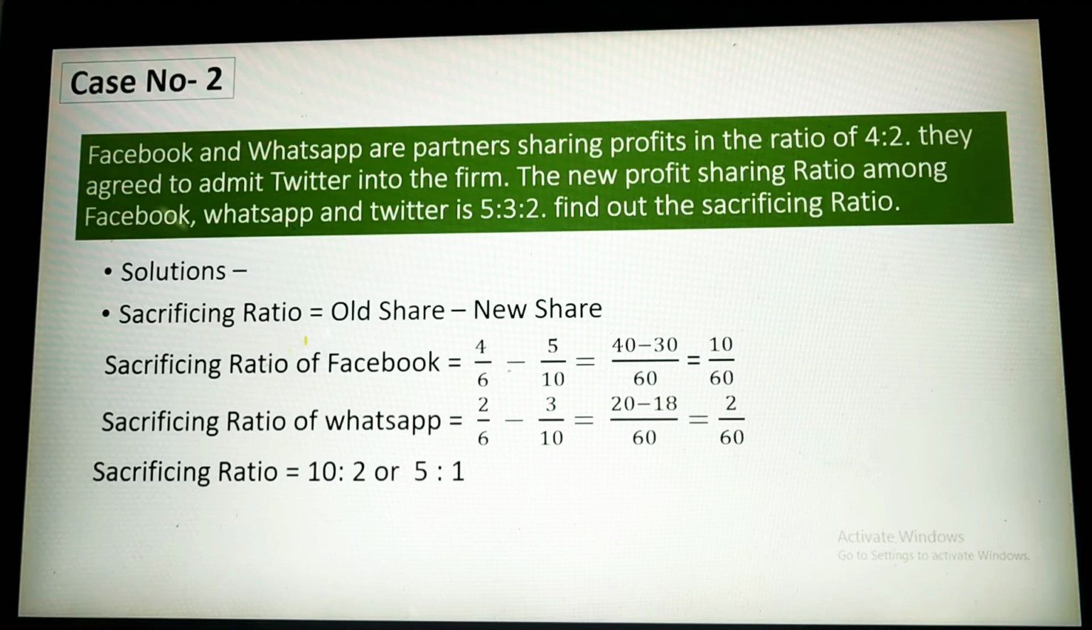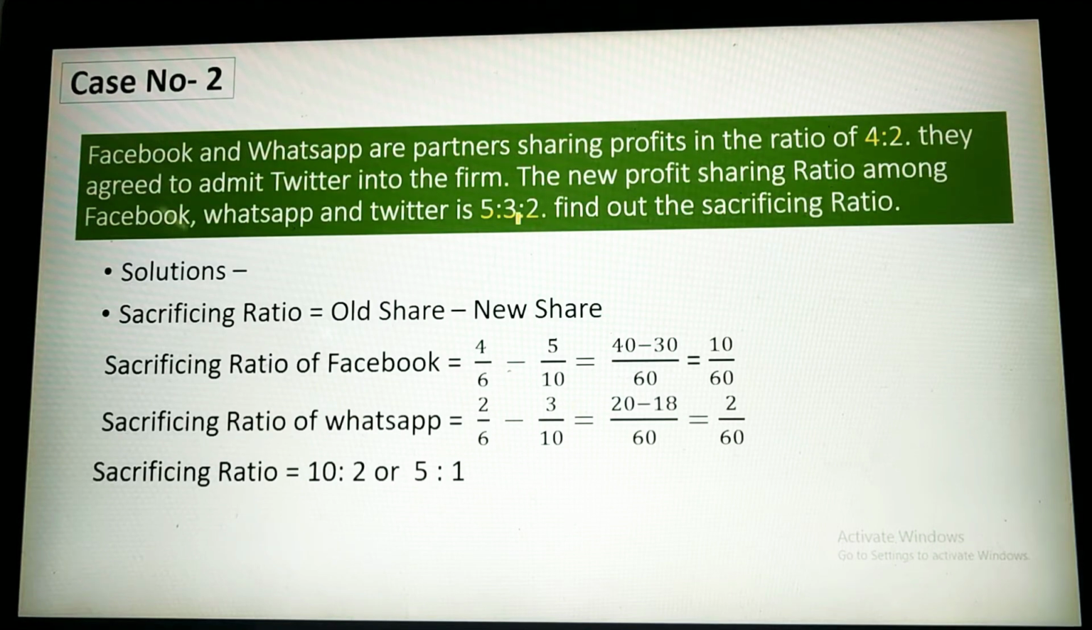Solution: sacrificing ratio is equal to old share minus new share. Old share is given here, and new share is also given here. First we will check the sacrificing ratio of Facebook. For Facebook the old ratio is equal to 4/6, since 4 plus 2 is equal to 6. So 4/6 minus new share, which is 5/10, since 5 plus 3 plus 2 is 10. So it is easy. You can check here. Then take the LCM, it will become 60. Then you calculate using the mathematical technique, and you will find that 10/60 will come. For the sacrificing ratio of WhatsApp, in the similar way, their old ratio is here 2/6 minus 3/10.